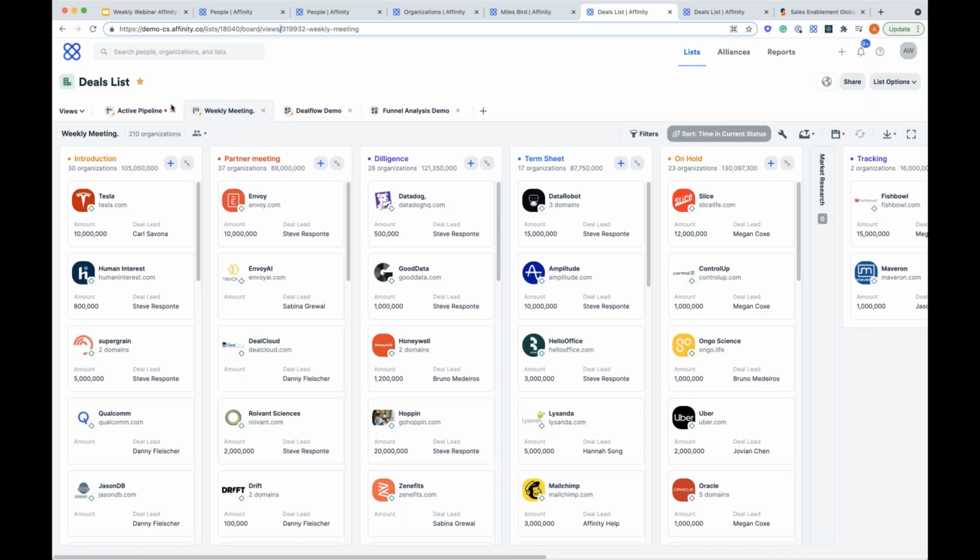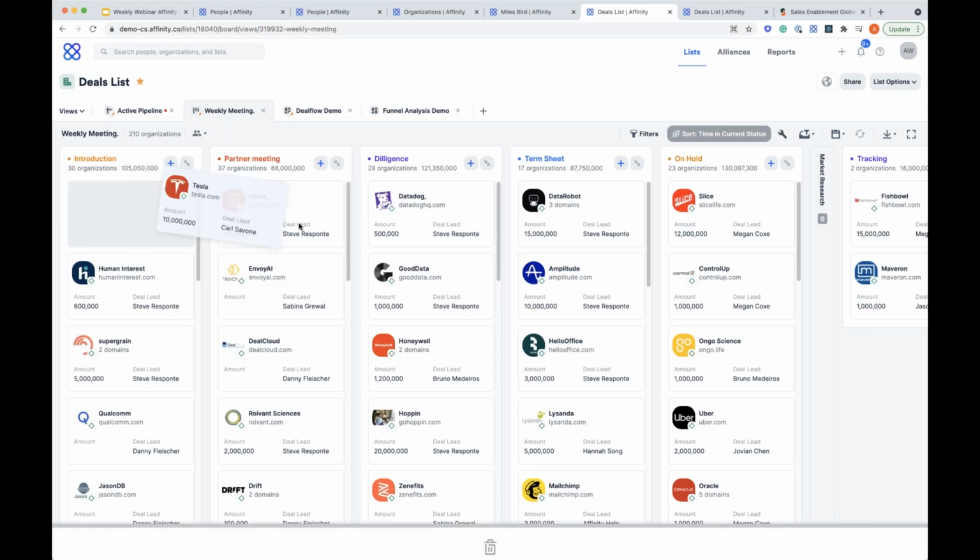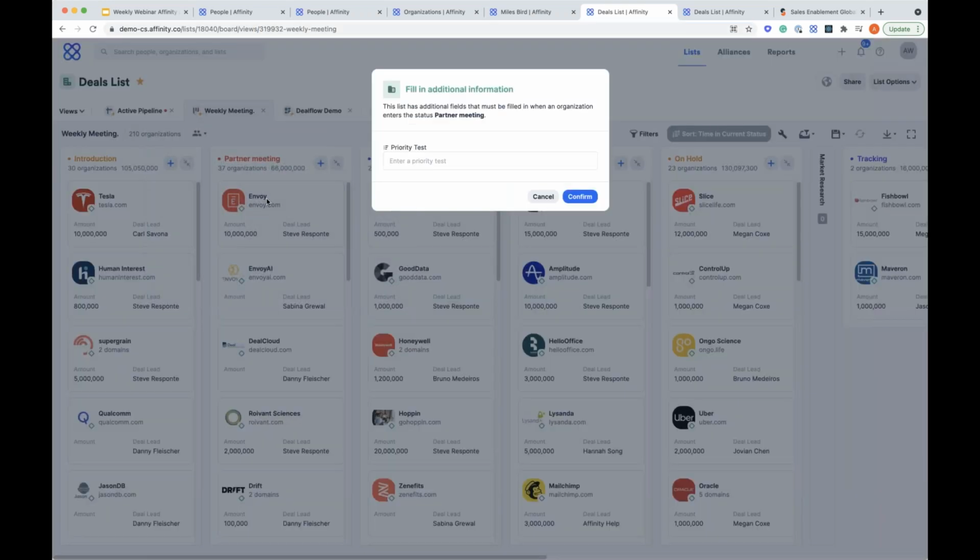So let's say this is being filtered by the different statuses that we have here. So you can see introduction, partner meeting, diligence, again, completely customizable to your workflow. And let's say I wanted to move Tesla here. Tesla's doing great, I want to move it over to the next stage in partner meeting. It's going to allow me to do that.